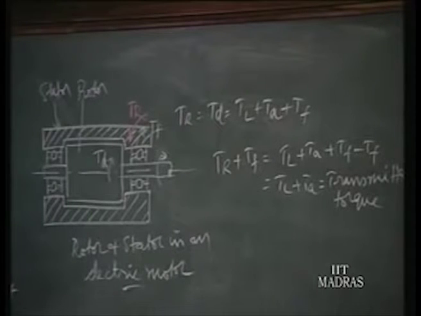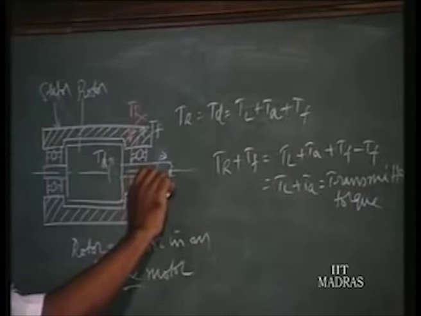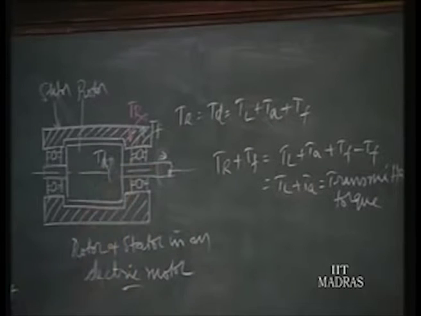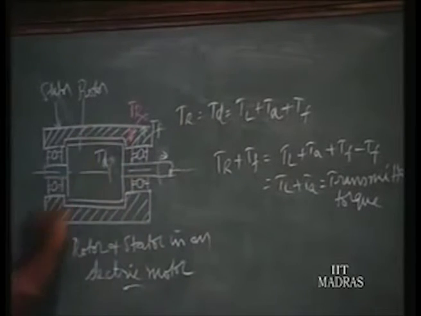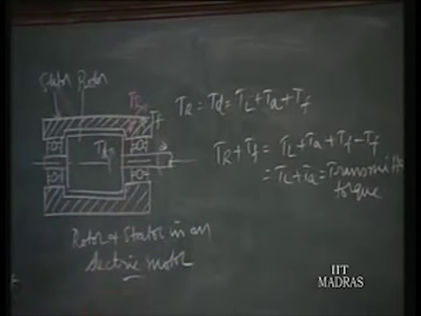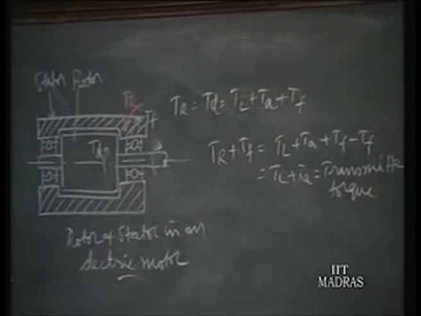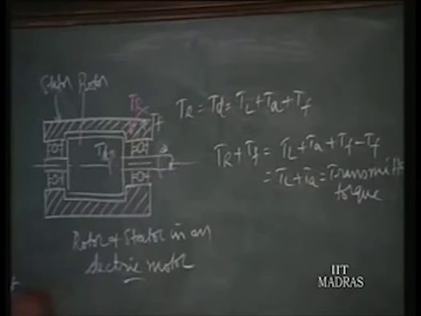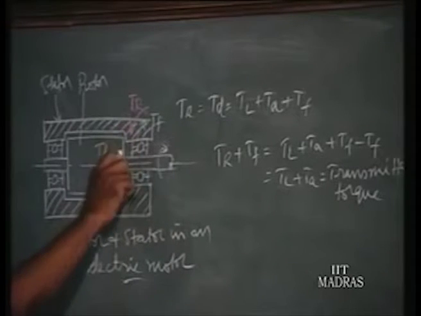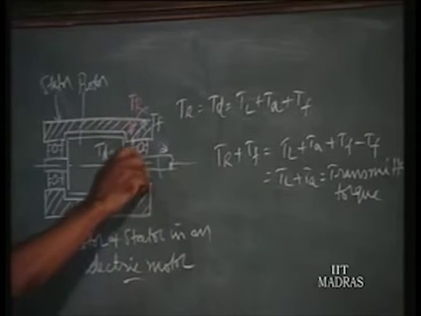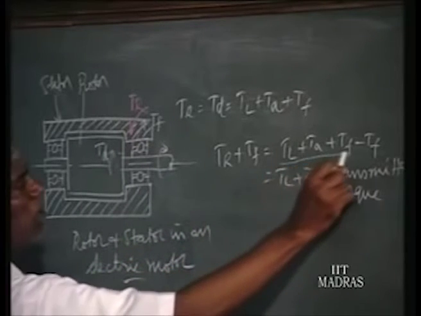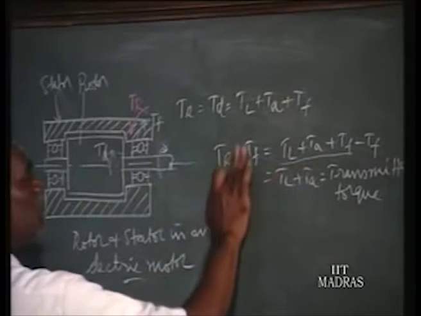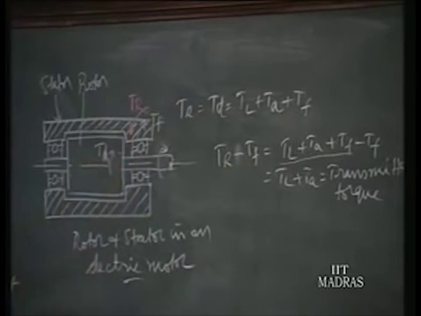Now, what is the effect of friction? Friction is coming through the ball bearings to the stator. This is a stationary member normally, but it is being dragged to rotate in the rotation of the rotor. So the stator will be under the friction torque trying to rotate in this direction. So friction torque is in this direction. Now, what is the net? TR is in this direction, TF is in this rotating direction. So, what is TR made up of? TR is made up of all the three, TL plus TA plus TF, minus TF, because TF is opposite to TR.